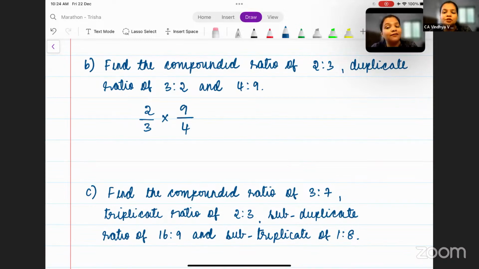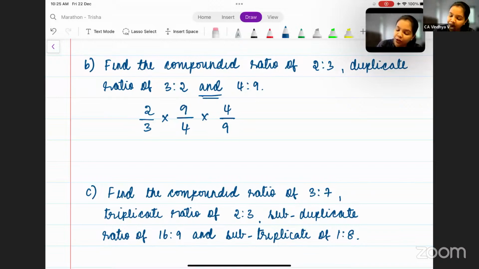Now, there could be a confusion here. Okay. What is that confusion? The confusion could be, is duplicate applicable to 4 by 9 or is it only applicable to 3 is to 2? No. Duplicate is not applicable to 4 by 9, because this "and" is given to end the sentence, to complete the sentence. It is a grammatical way of writing, right? So when you say 2, 3, 4, and 5, when you have to stop or end it, you will say "and 5". So that is this "and" over here. So you take 4 by 9 as it is.